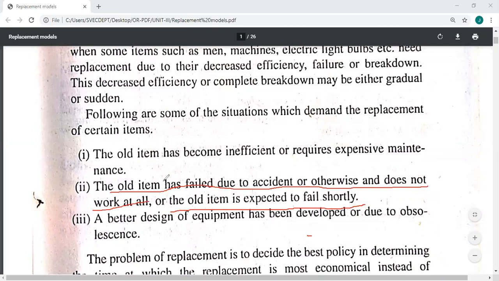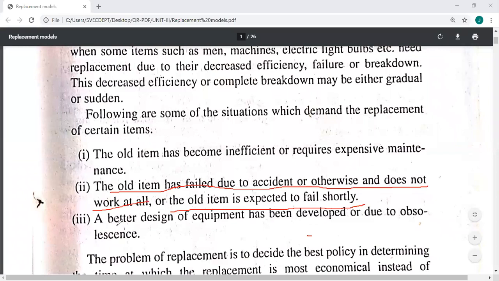That is another reason also. So the old item has failed due to accident or otherwise and does not work at all, or the old item is expected to fail shortly. These are the various reasons for replacement of items.